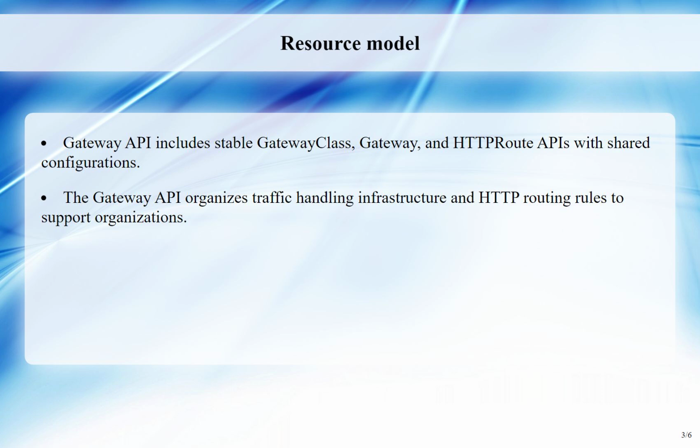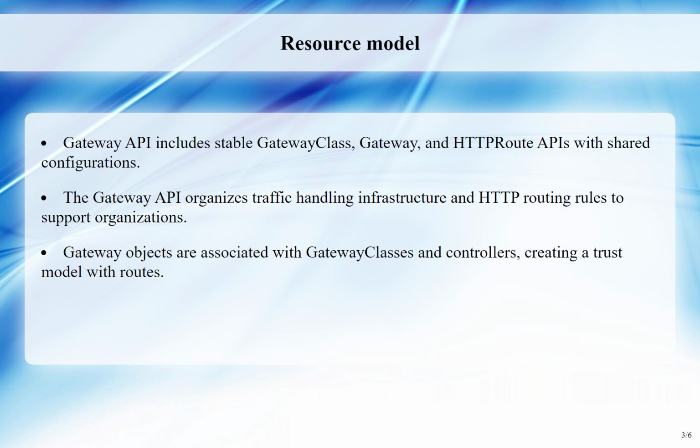HTTP route specifies HTTP-specific rules for mapping traffic from a gateway listener to backend network endpoints, often represented as a service. The Gateway API is organized into different API kinds with interdependent relationships to support the role-oriented nature of organizations. A gateway object is associated with exactly one gateway class, which describes the controller responsible for managing gateways of that class. Route kinds, such as HTTP route, are then associated with gateways, forming a bidirectional trust model with routes.